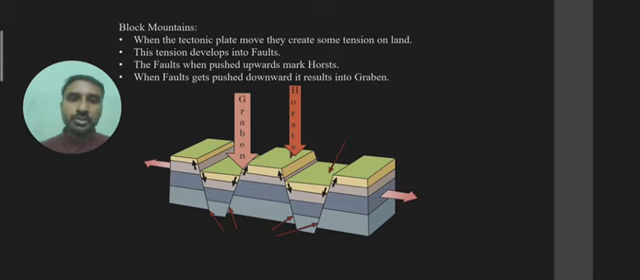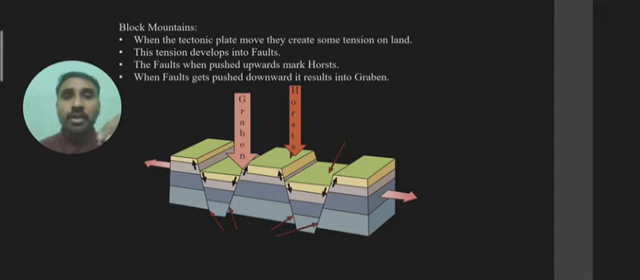Now we are going to see the third type of mountains. What types of mountains are there? Previously, I just want to highlight one thing to you. Why does this happen? Why does this block mountain exactly occur?